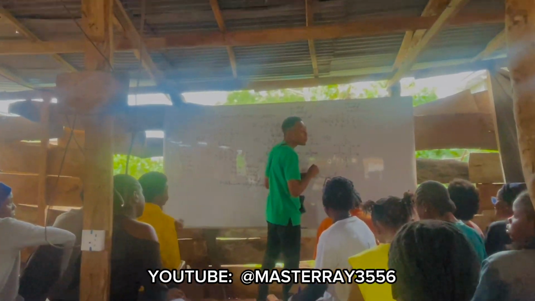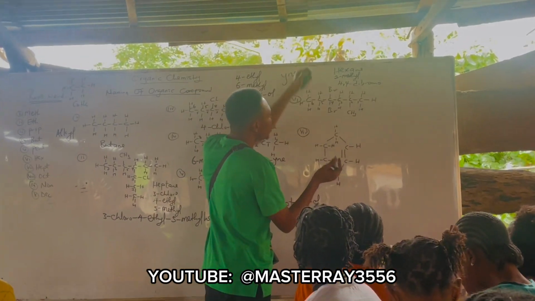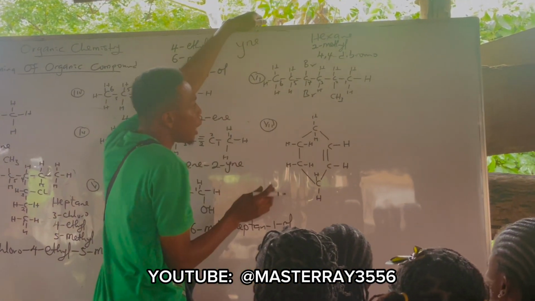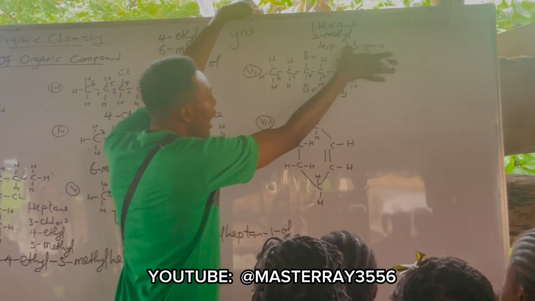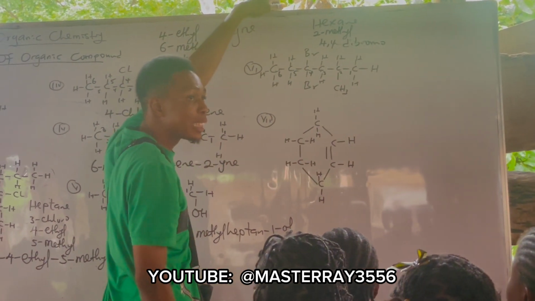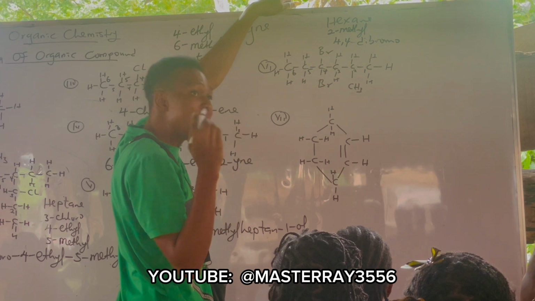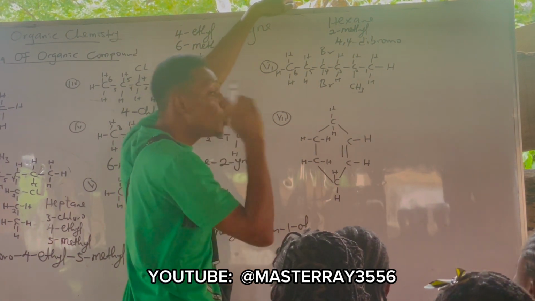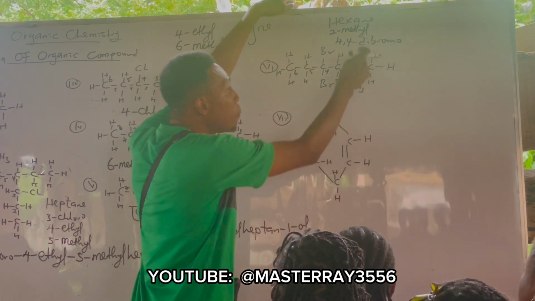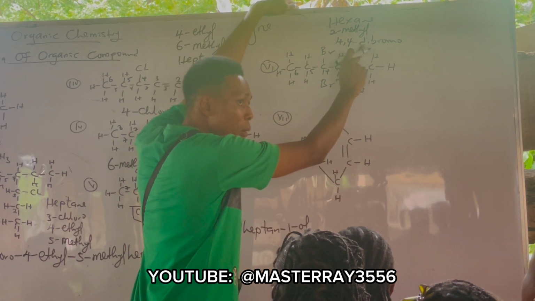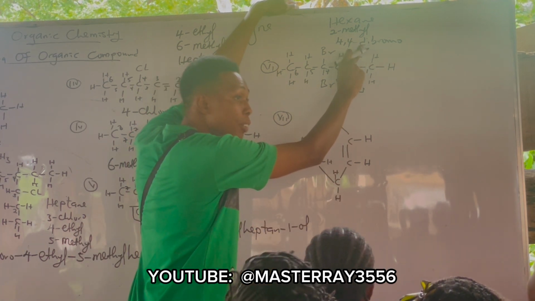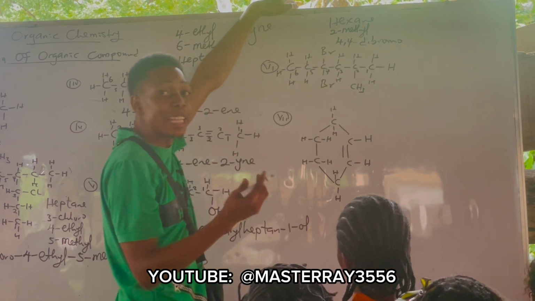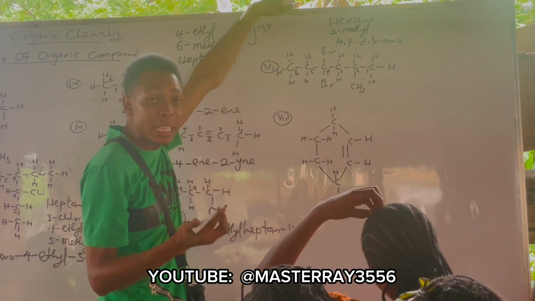All right. So if we want to name this now, between B and M, which one comes first? B. Now, if you want to name it in terms of alphabetical order, you don't consider the prefix. Prefixes are words added to the beginning of a word to change its meaning.